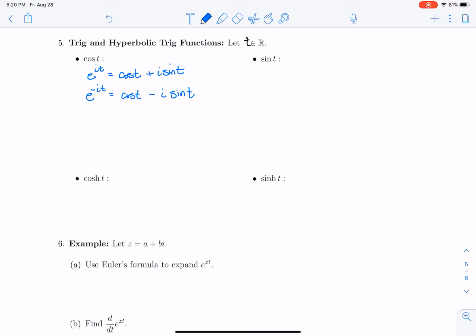And then if we add these two equations together, we get that e to the it plus e to the minus it is equal to 2 times cosine t. So solving for cosine, we get that cosine of t is equal to e to the it plus e to the minus it, all over 2.